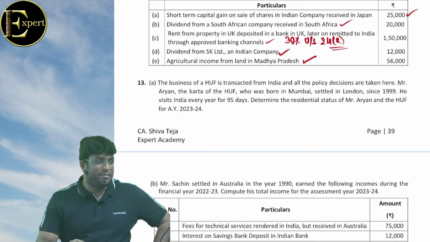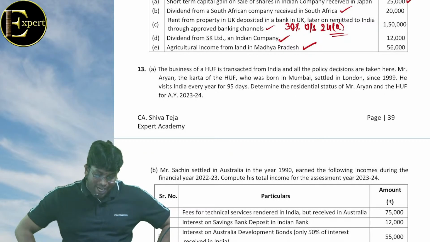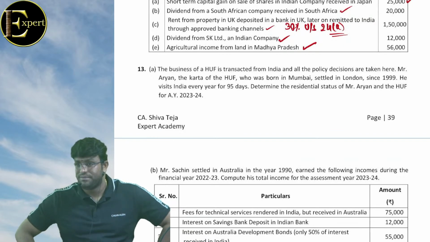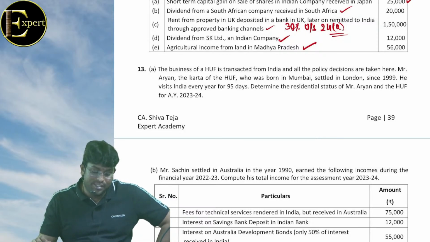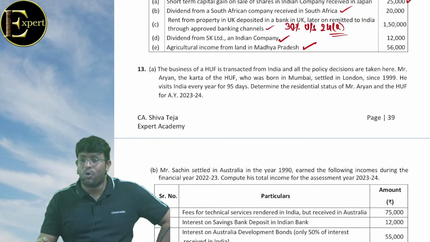Question number 13A. The business of HUF is transacted from India and all the policy decisions are taken here. Mr. Aryan, Karta of HUF, was born in Mumbai but settled in London. Did they say that he is an Indian citizen? The question must tell that he is. If the question is silent, what will you assume? Not an Indian citizen. He visits India every year for 95 days. Determine the resident status of Aryan and also HUF.